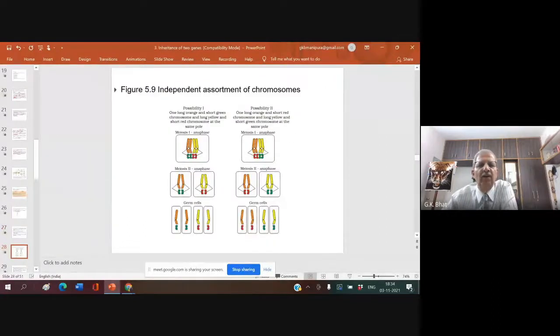You can see here, this is another important point. This is a homologous chromosome, one homologous chromosome. This is another homologous chromosome. Now, what do you see? Independent assortment of chromosomes.